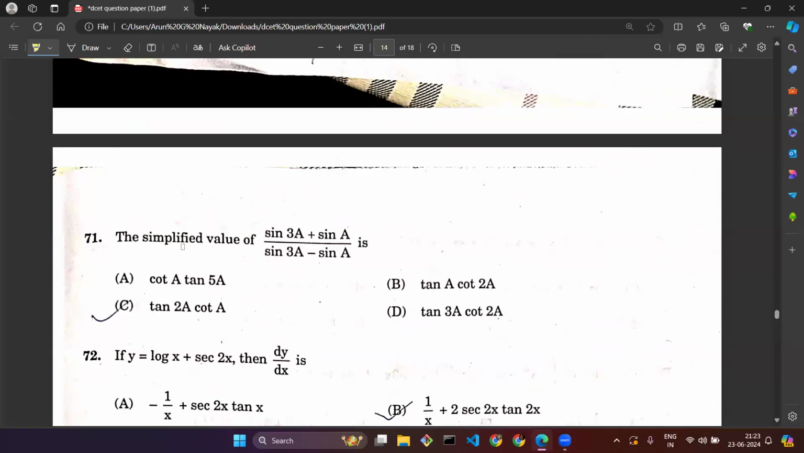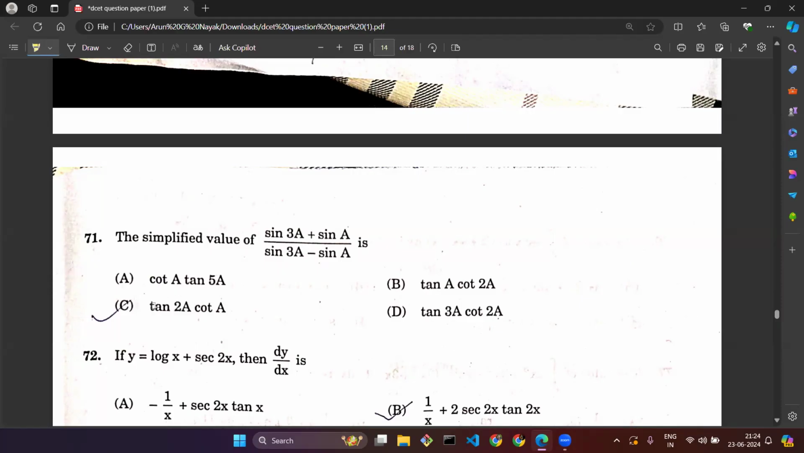Question number 71. Simplify the value of sin 3A plus sin A divided by sin 3A minus sin A. This is a kind of problem where again you need to use some formulas to get the deduction. You can use the sin A plus sin B formula, and below also you can use the sin A minus sin B formula. Using that formula, you can try to get the answer, or you can use any other tricks, so that whatever answer you are getting should match. You can see the options are in the form of cot and tan. So try to get it in that form.